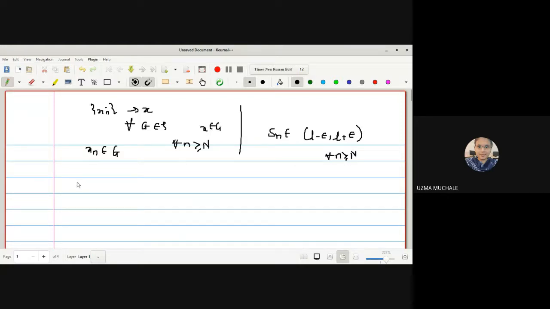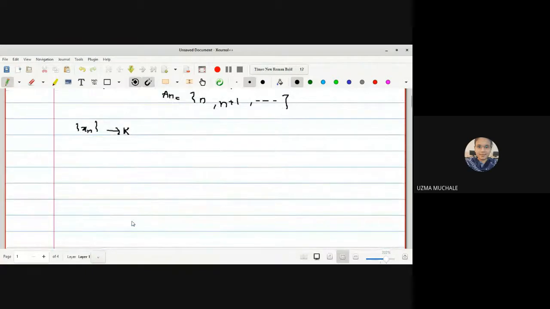After that, we have seen one example in which a topology is defined by phi union An, where An is nothing but n plus 1, n plus 2, and so on. Then I showed you how to prove it has a limit point. We considered the sequence xn and proved k is a limit point for that. Is the idea clear up to this? Any doubt?